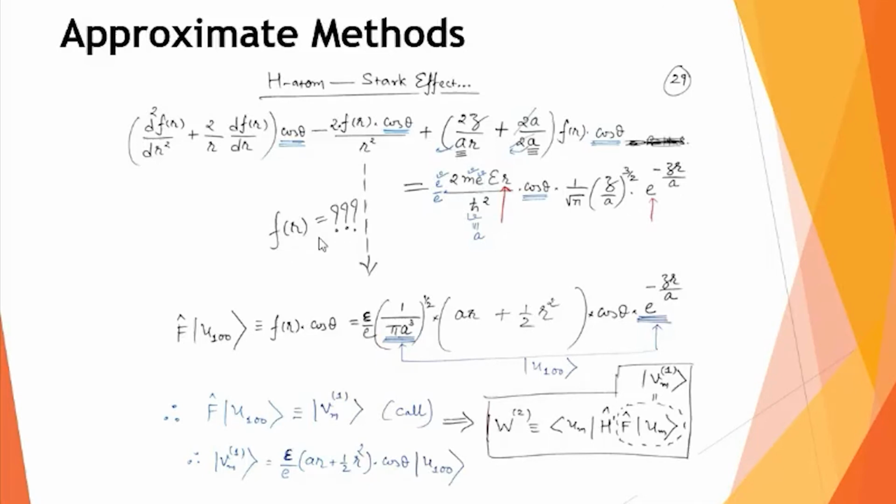Again, the method is the same. We know that the right hand side requires that you should have a factor 1 by square root pi. So this f of r should also have a factor 1 by root pi. The right hand side requires z upon a raised to 3 by 2, and if you take z equals 1, then you require 1 upon a raised to 3 by 2. So this factor is also required. This is the exponential term, and we know that if it is the exponential term, then even if you do the differentiation either one time or two times, that exponential term will be received back.